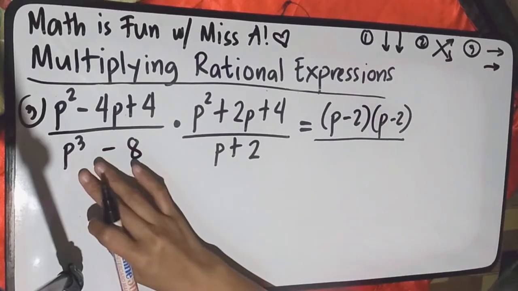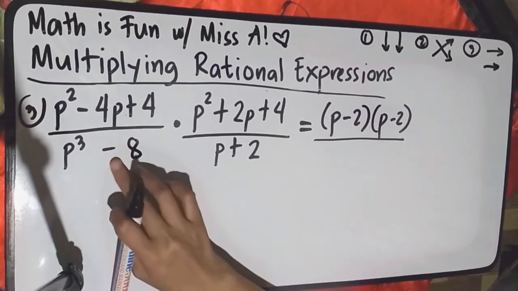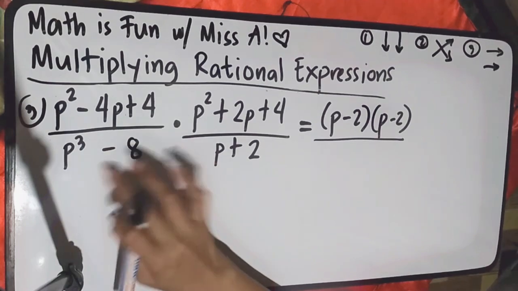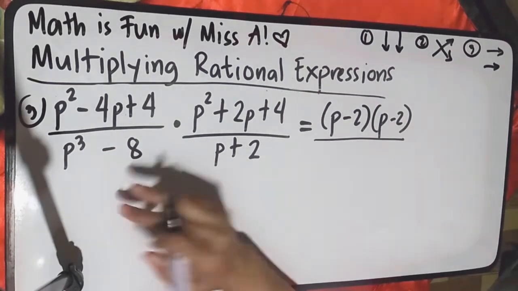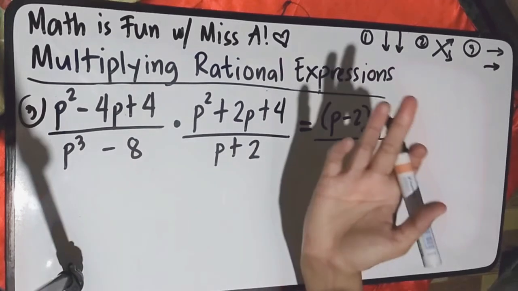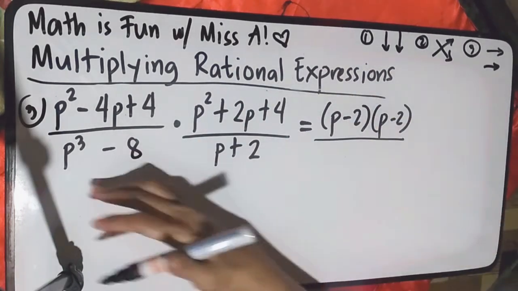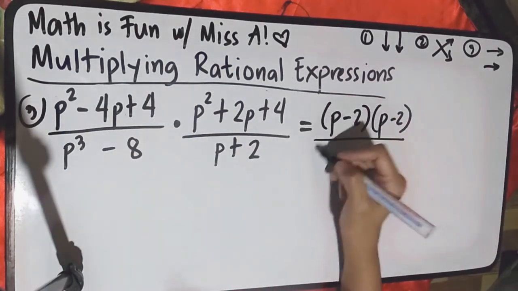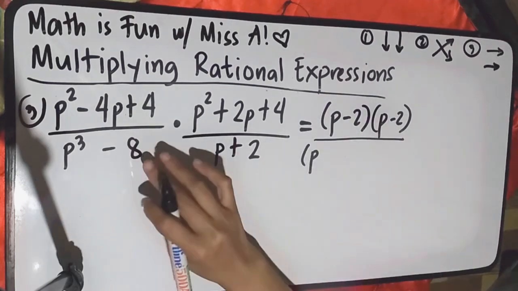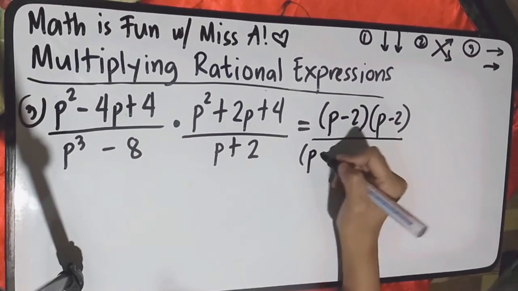All over, you have p cubed minus 8, a binomial separated by a minus sign, and both terms are perfect cubes. Hence, it is an example of a DTC, difference of two cubes. So just get the cube root of p cubed, so that is p. The cube root of negative 8 is negative 2.